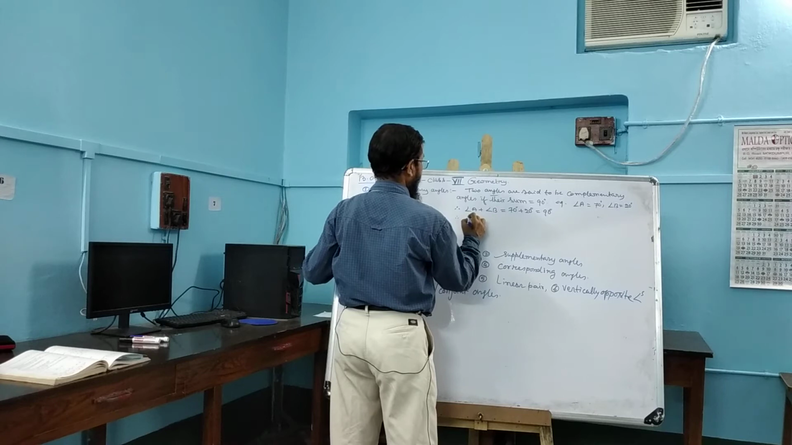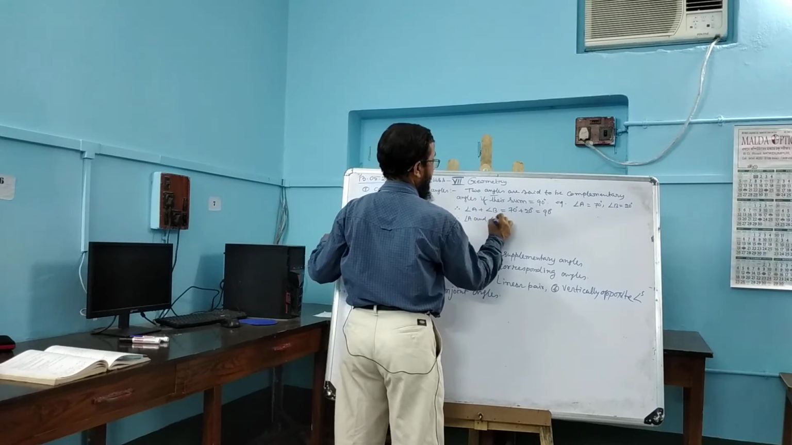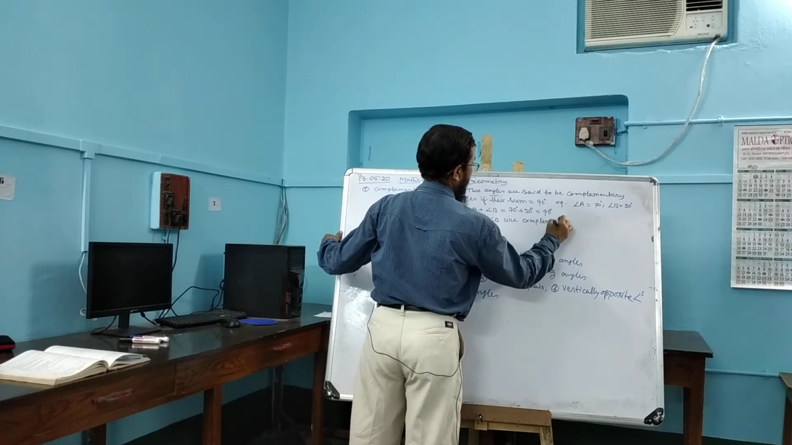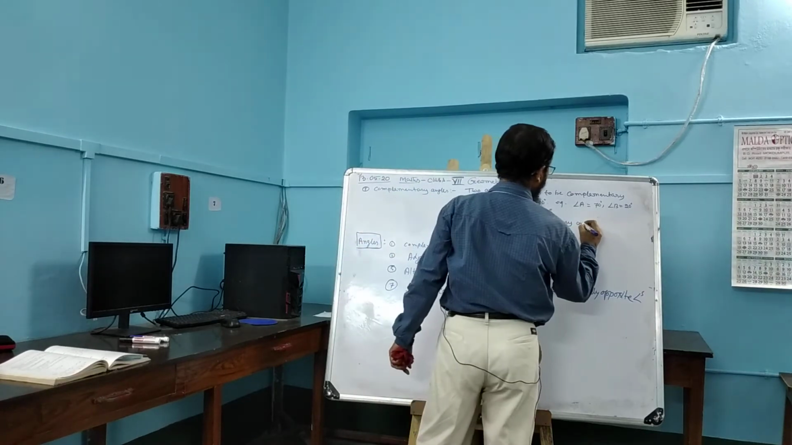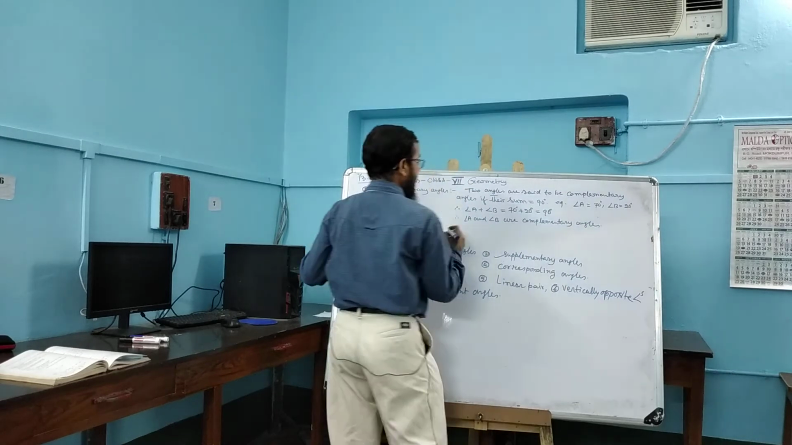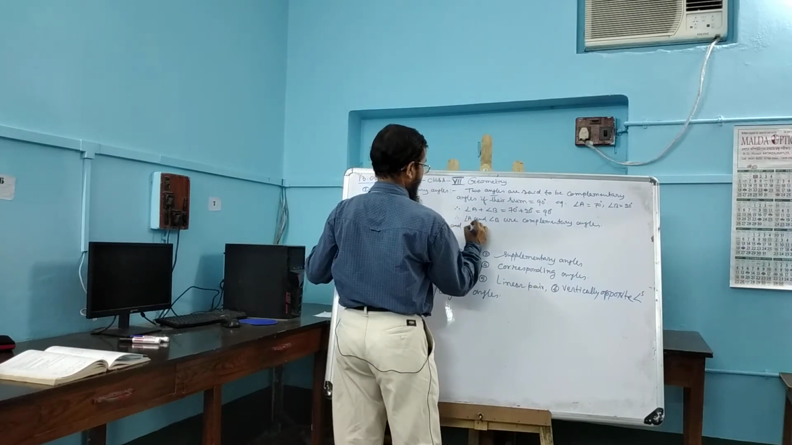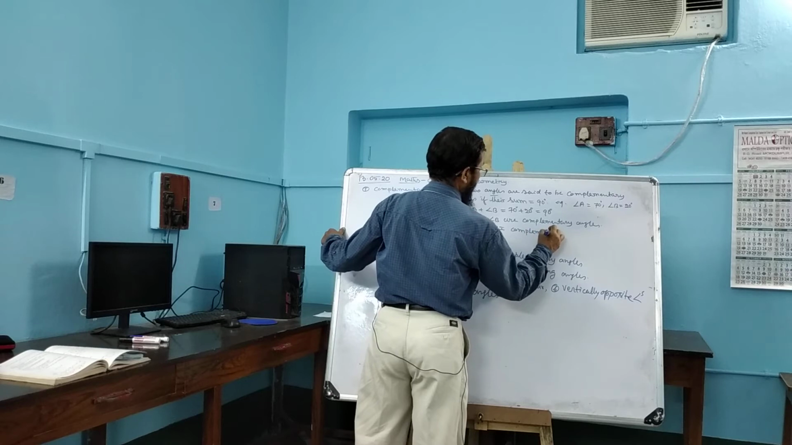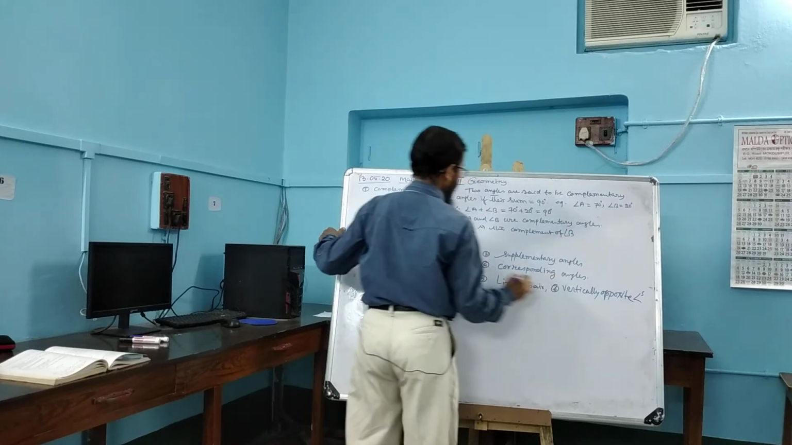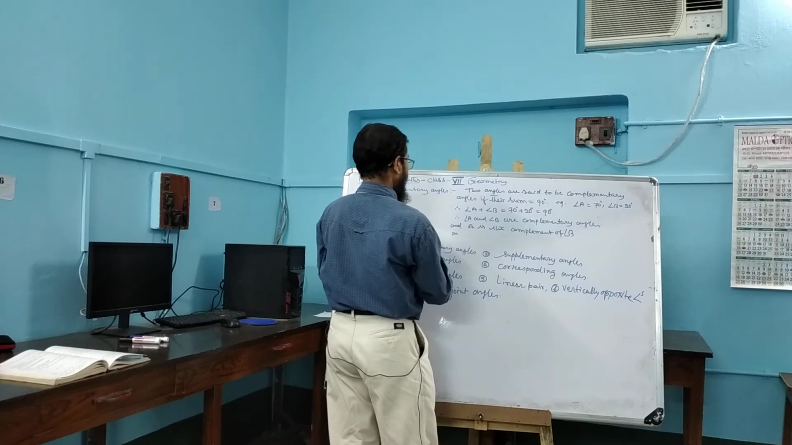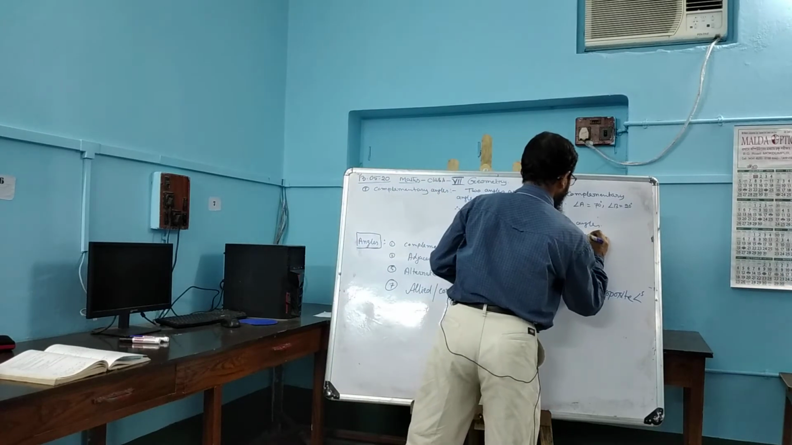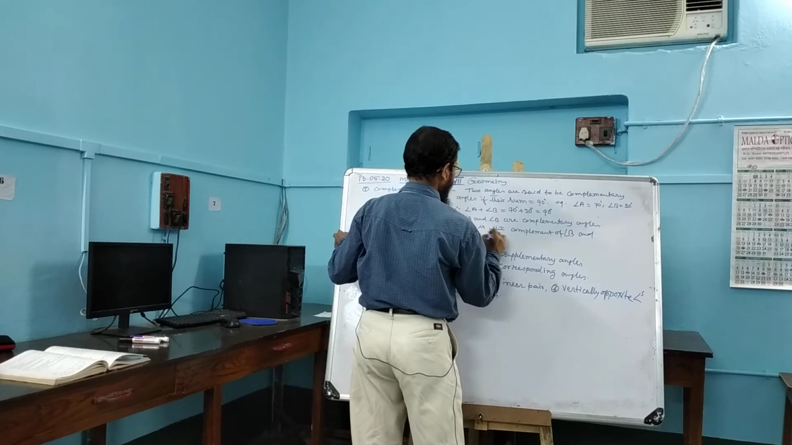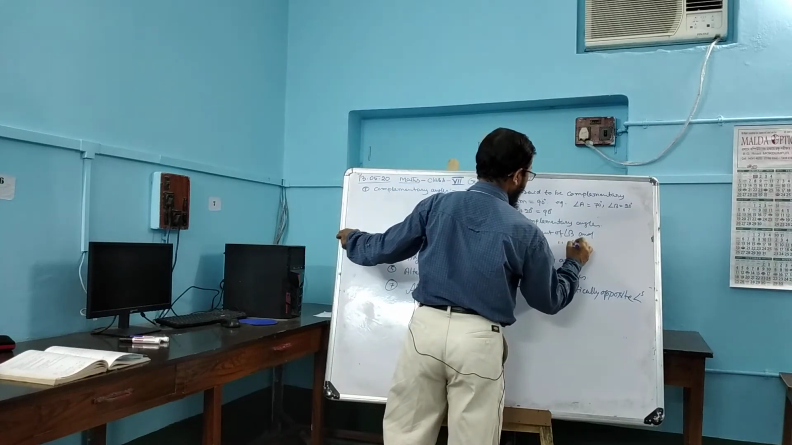Therefore, angle A and angle B are complementary angles, and A is the complement of angle B, and angle B is the complement of angle A.